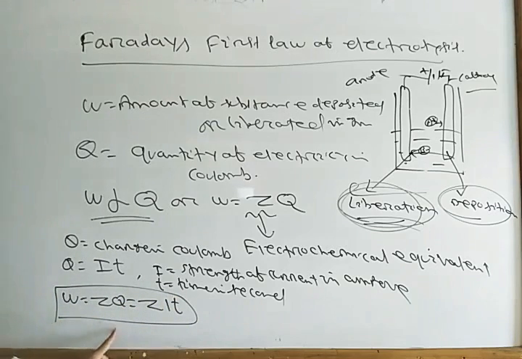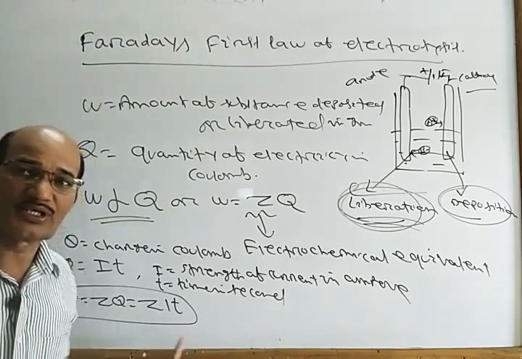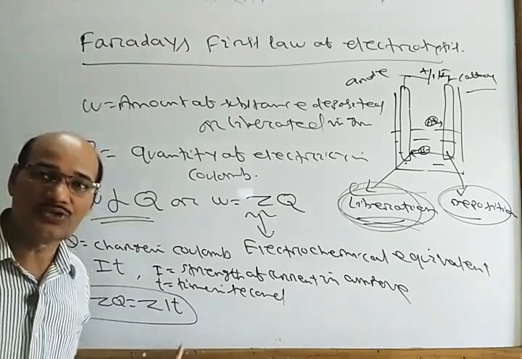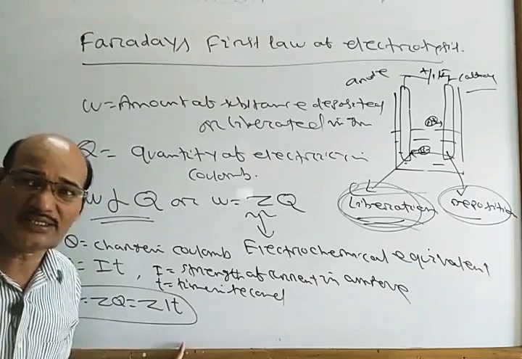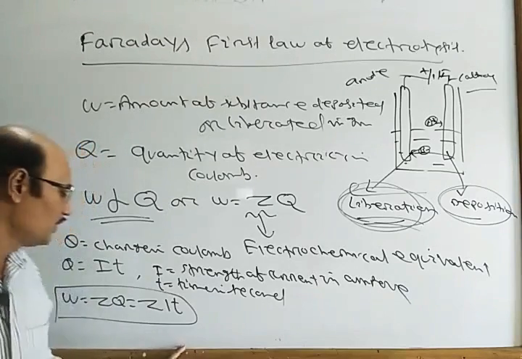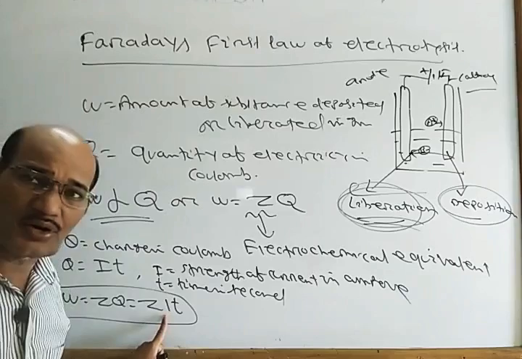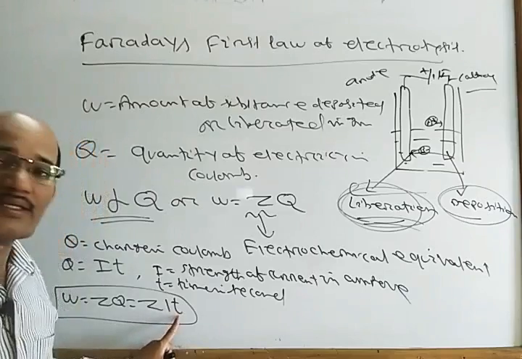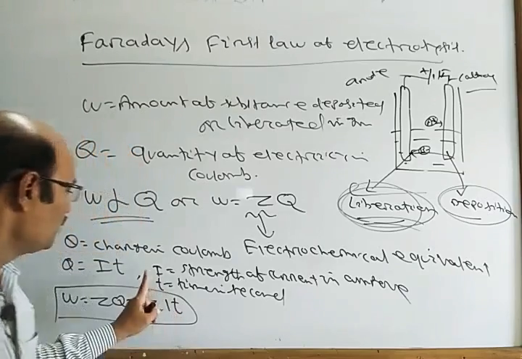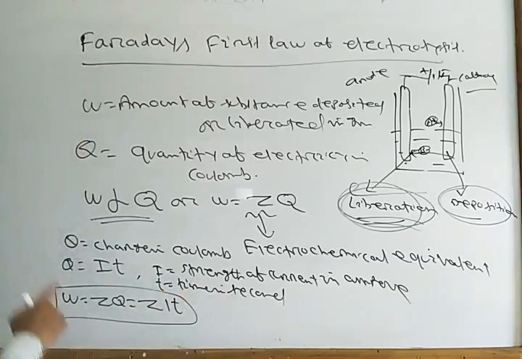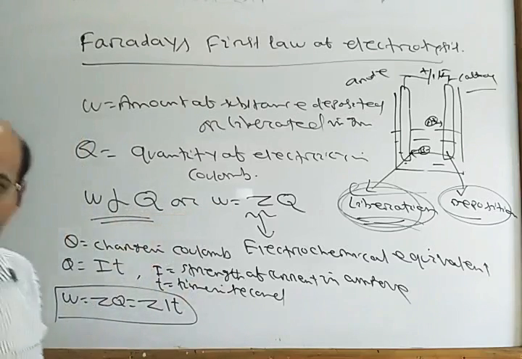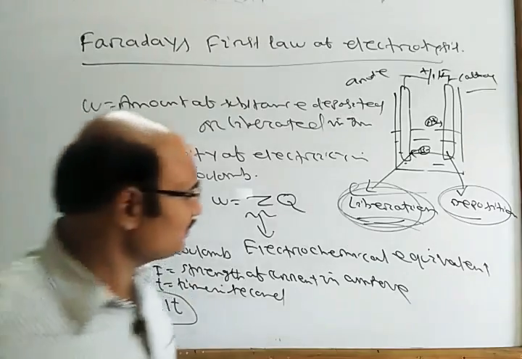W equal to ZQ, equal to what? ZIT, because Q equal to I into T here. Q is the quantity of electricity, that is your charge in coulomb, I the strength of current in ampere, T the time in second. Then Q equal to IT, therefore W is equal to ZQ is equal to what, your ZIT.